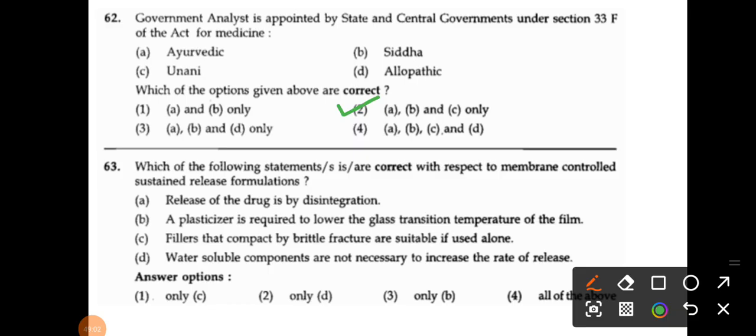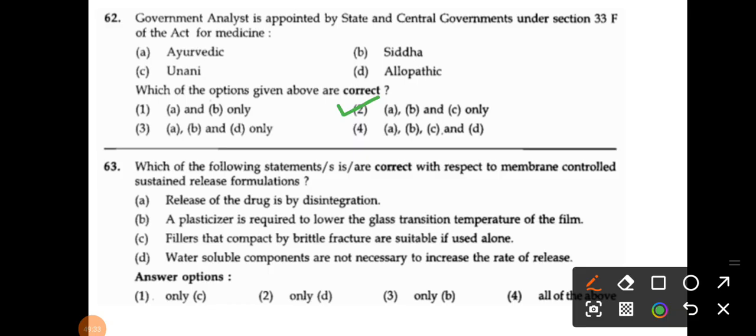The next question, which of the following statement is correct with respect to the membrane controlled sustained release formulation? Okay, so release of the drug is by disintegration. A plasticizer is required to lower the glass transition temperature of the film. Fillers that compact by brittle fracture are suitable if used alone, and water soluble components are not necessary to increase the rate of release.